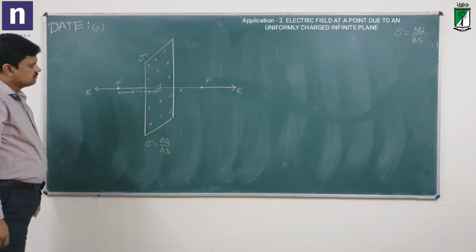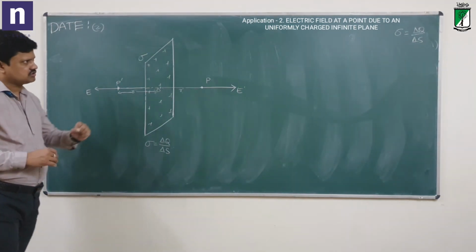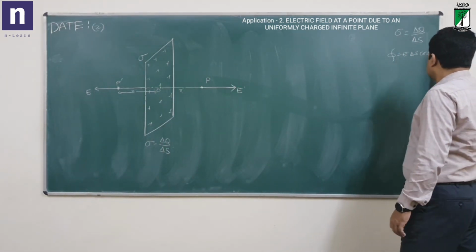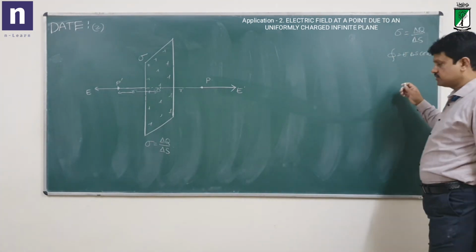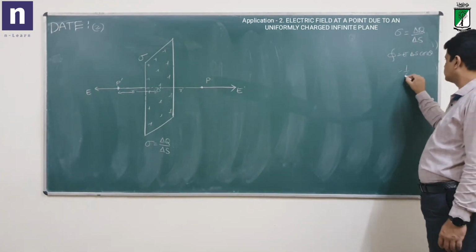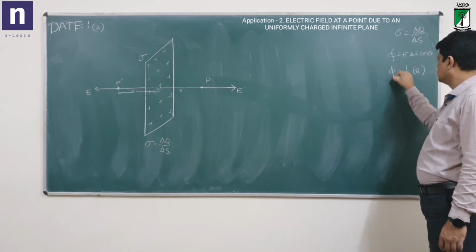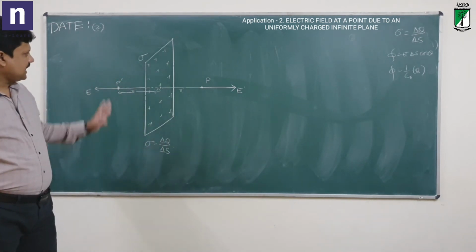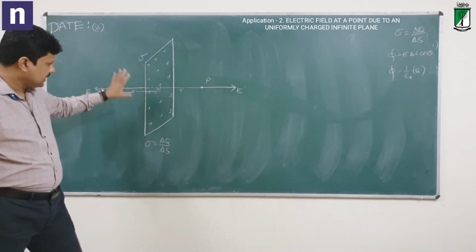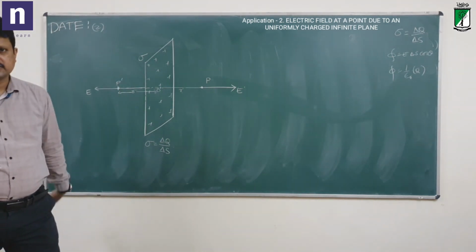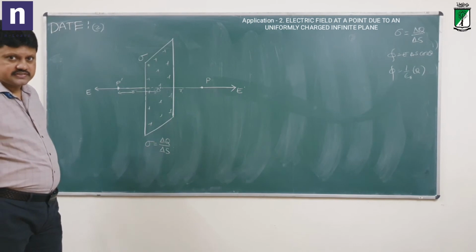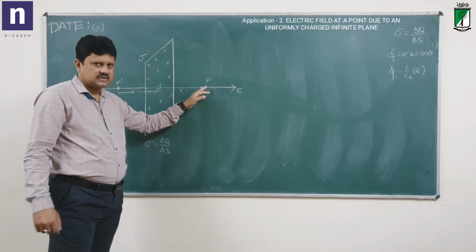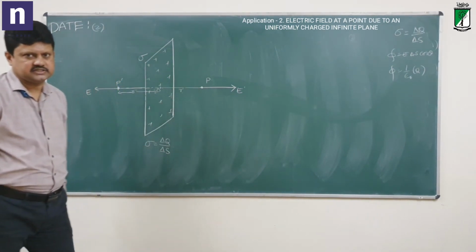Now, the general expression for flux, of course, you know that also. Phi is equal to E delta S cos theta. And according to Gauss law, it is 1 by epsilon naught into the total charge enclosed. These are the general expressions. Now let us consider the situation. This is an application of Gauss law. To apply Gauss law, we need a Gaussian surface. The Gaussian surface should be symmetric with the given plane, and it should also have this point P falling on its surface.